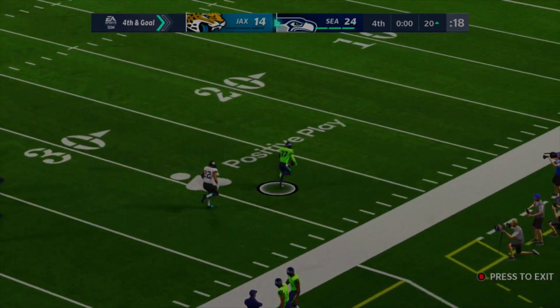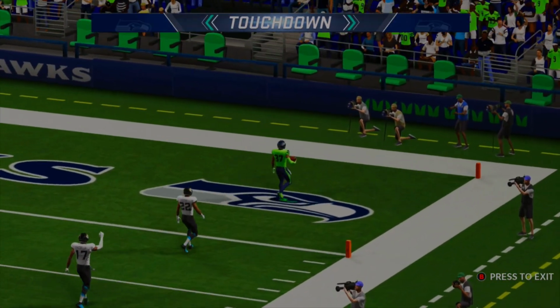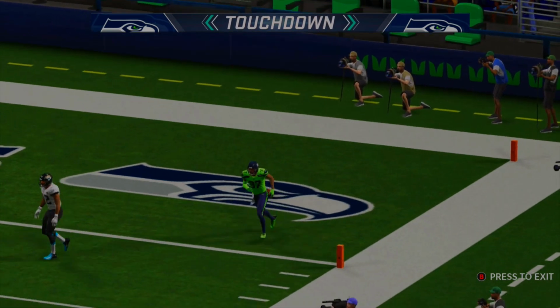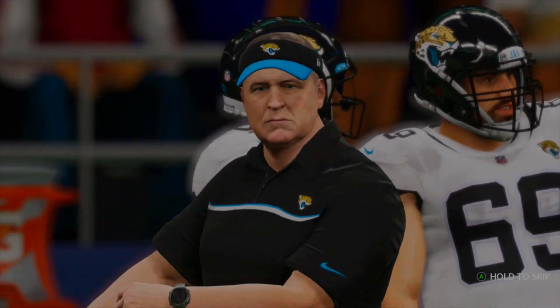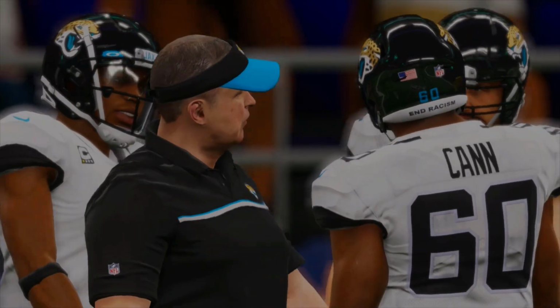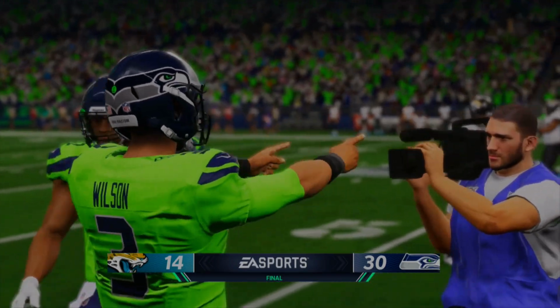As the Seattle Seahawks are going to get some garbage time points on the board. Pick 6 to the house. And that's a 30-14 game. So the Seahawks have won in their first round versus the Jaguars. Of course, the seeding does not really help out for the Jaguars there. But now the Seahawks have to move on and play the Chiefs next round, which will be tough. Alright, let's move on to our next matchup.